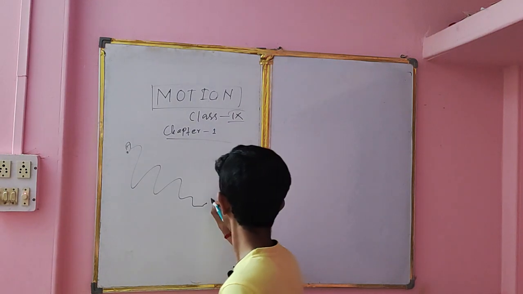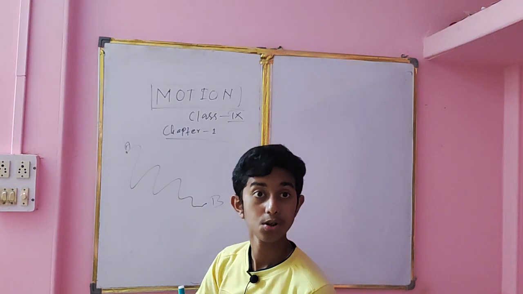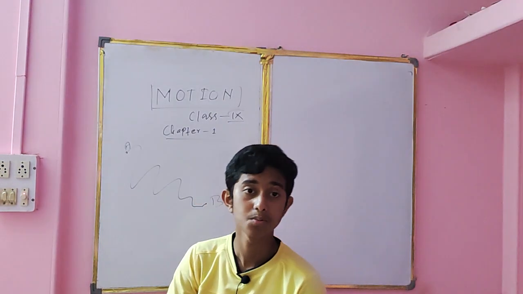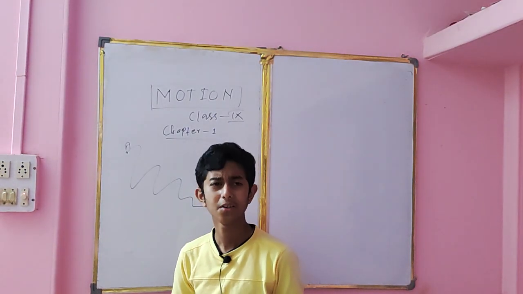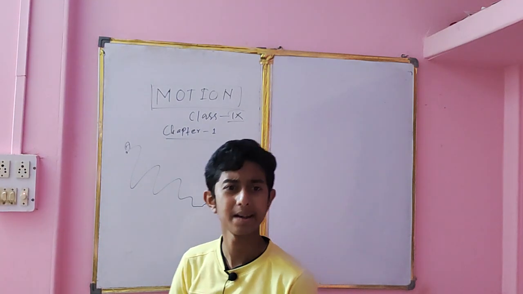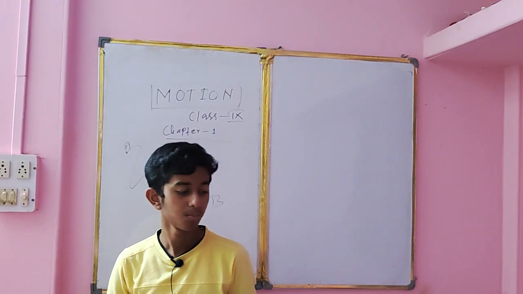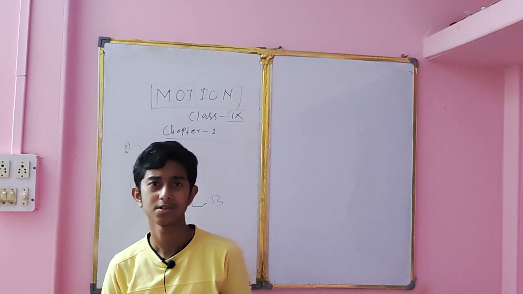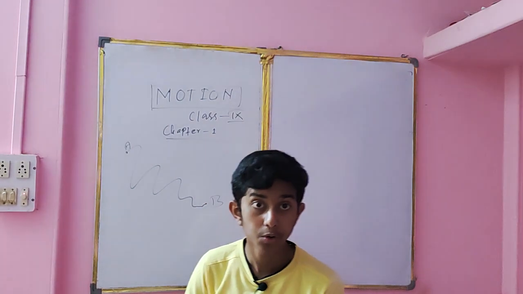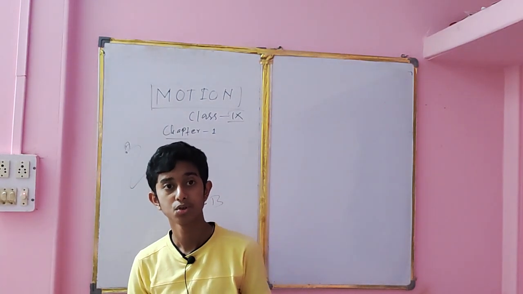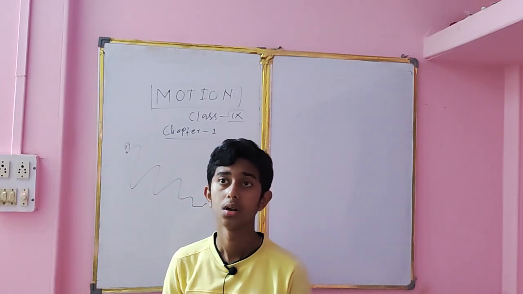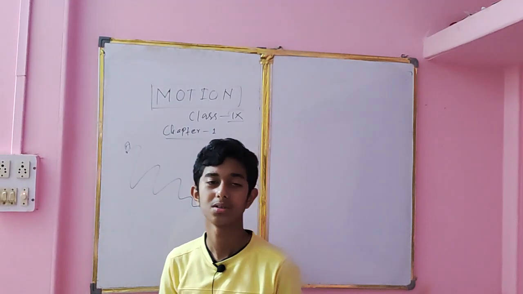This is position A, this is position B. So we can say that this is motion. In our everyday life, we can see motion in many places. There are many types of motion such as uniform motion, non-uniform motion, accelerated motion, circular motion, non-accelerated motion, and many more.